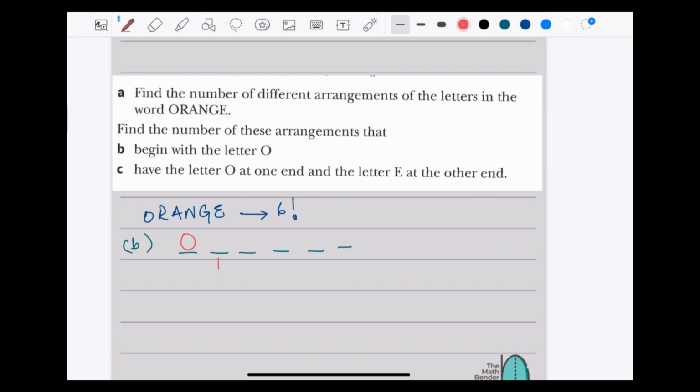So in this spot, there can be the rest of 5 letters that can come here, then 4 letters that come here, 3, then 2 letters, and then 1. Hence, it is going to be 5 factorial.